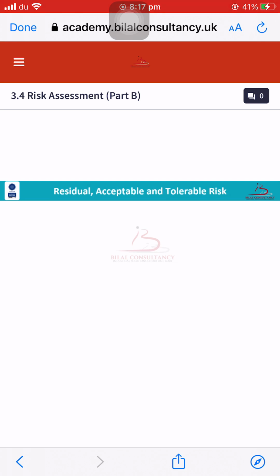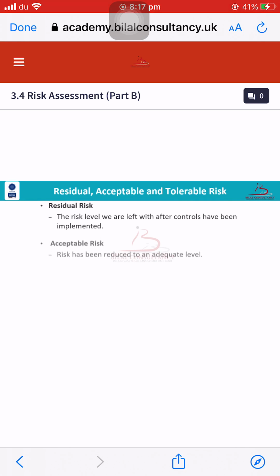Now we will discuss residual, acceptable and tolerable risk in detail. So what is residual risk, acceptable risk, tolerable risk and unacceptable risk?